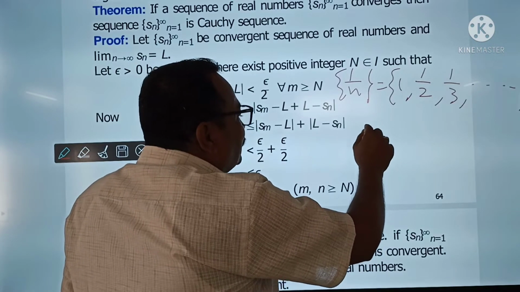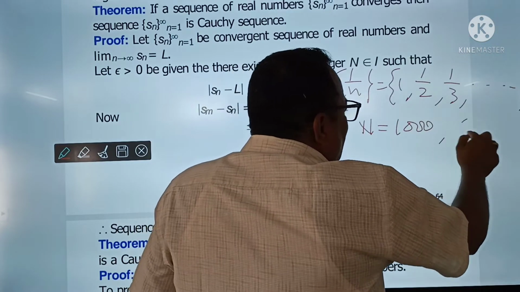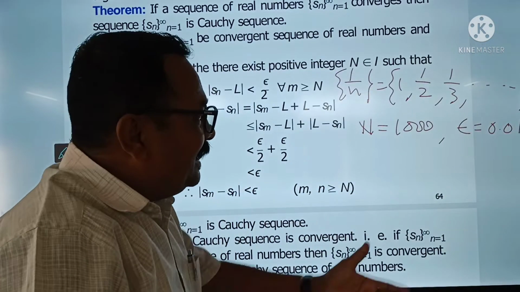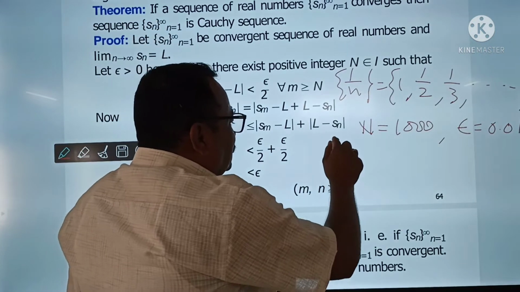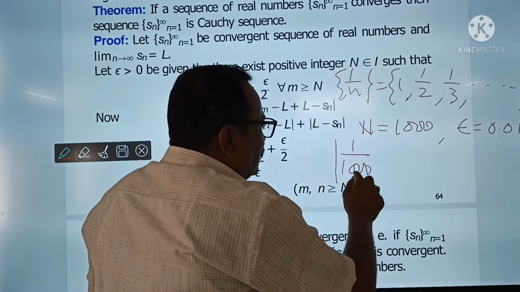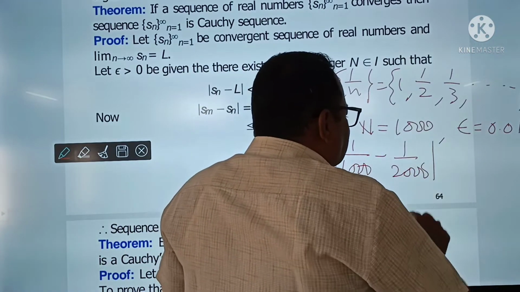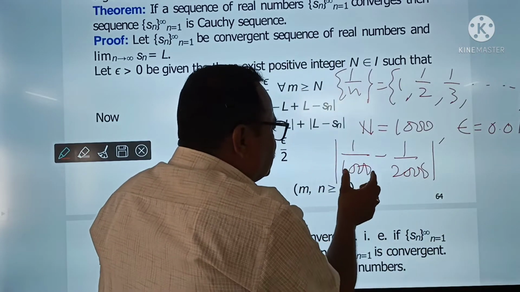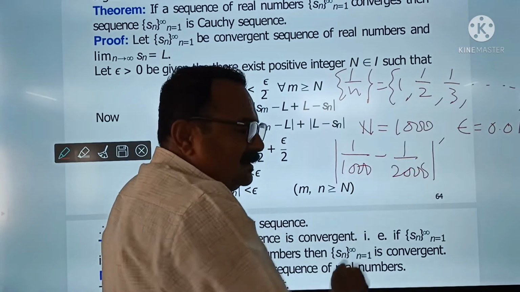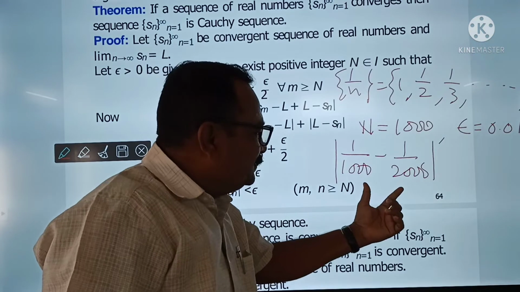For capital N we choose 1000 suppose, and epsilon we choose suppose 0.01. It is a real number and a positive number. Then for this N, that is 1 upon 1000 minus 1 upon 2000, this difference, what is the difference? This is 0.000001. This is 1 upon 2000, you know that. So what is the difference between these two?